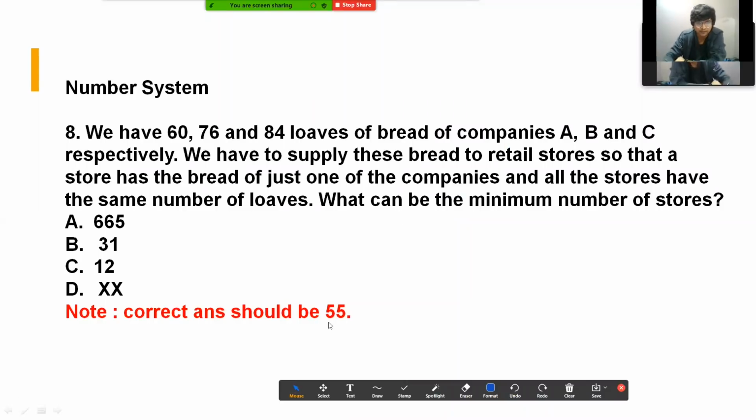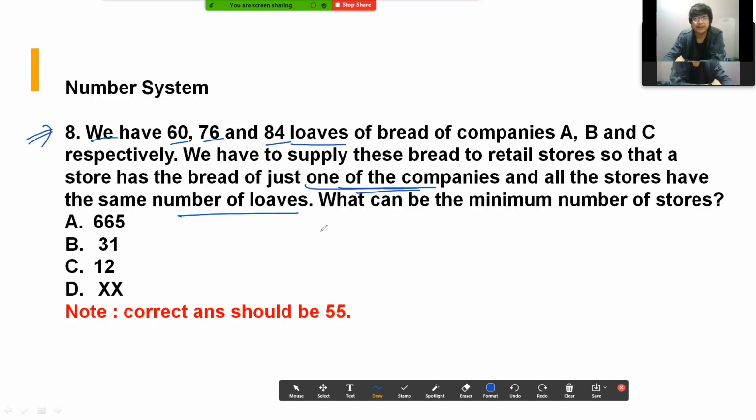Yes, this is not a good question, because all the options were incorrect, and it certainly resulted in wasting a lot of time for most of the aspirants. See what was in this question. We have 60, 76, and 84 loaves of bread of companies A, B, C respectively. We have to supply these breads to retail stores, so that a store has bread of just one company. So you cannot have bread of more than one company in any retail store, and all the stores have the same number of loaves. Now what can be the minimum number of stores?